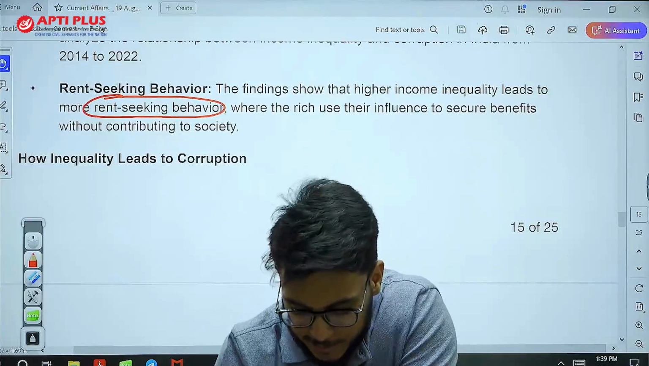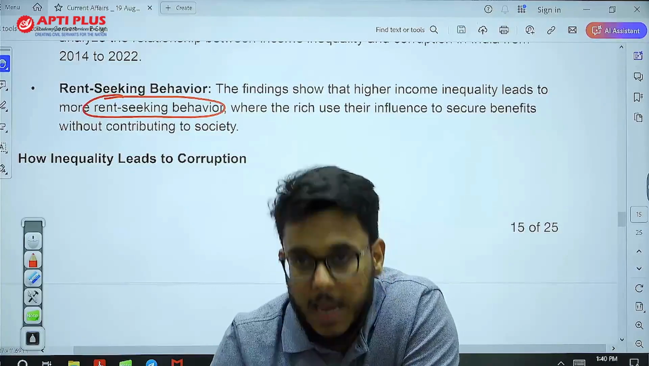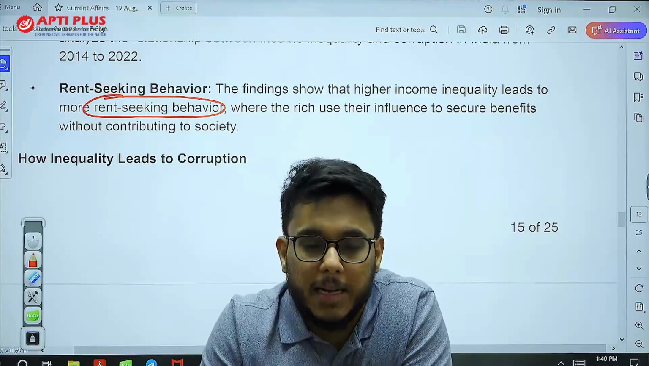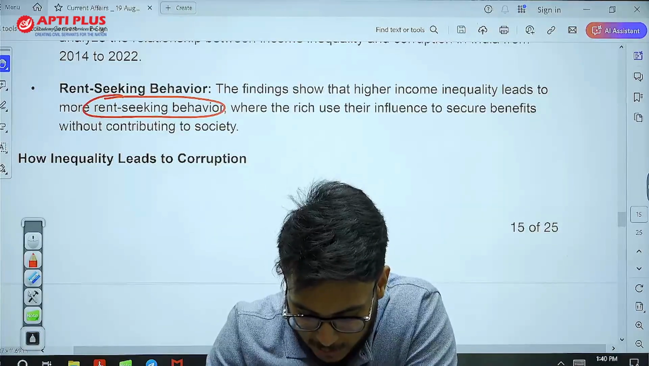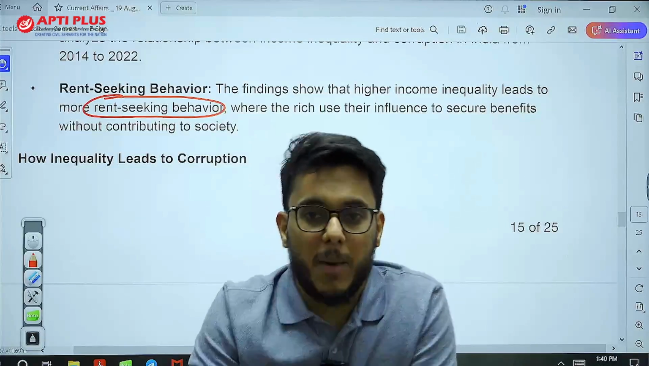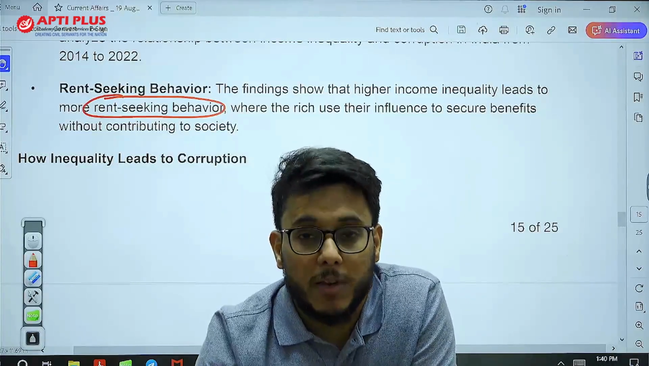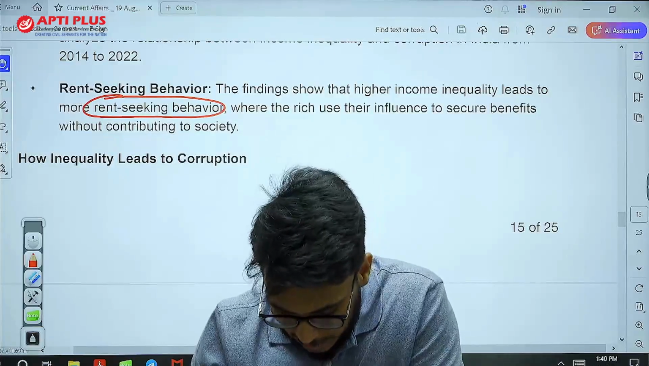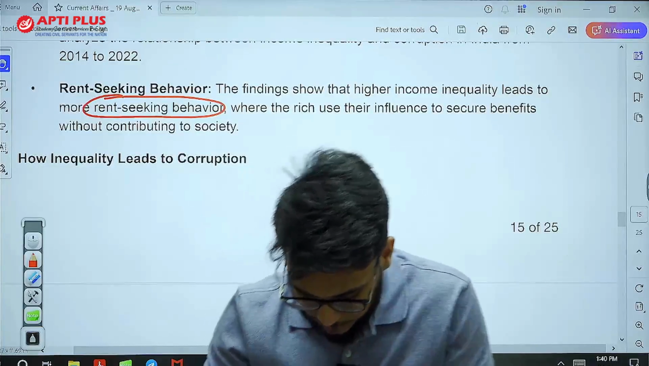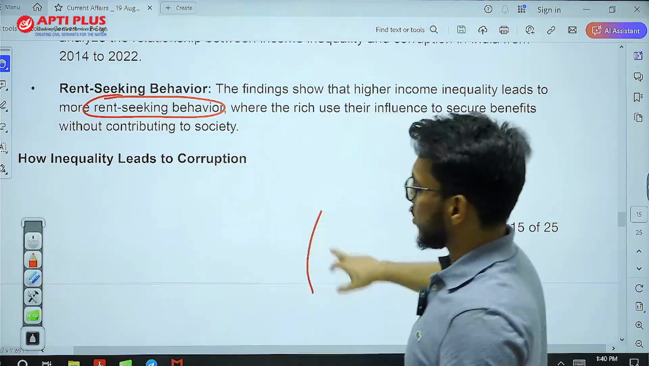So basically, what is happening? Rich people are getting benefit just because they have a social connection, a connection with politicians and political parties. They are able to get a lot of economic benefits and economic rebates. Okay, rent seeking behavior increases. Then next you see this particular thing, inequality leads to corruption.